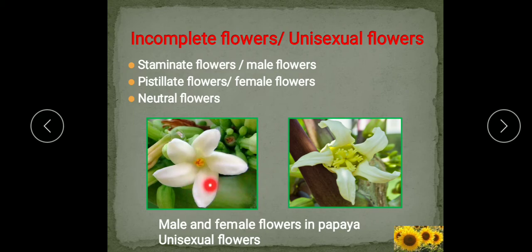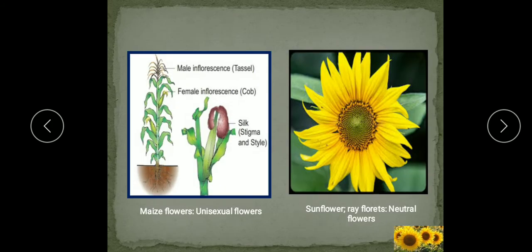So both these are the unisexual flowers in papaya. Now maize is also another example, I will show you further. Here one more category of the flower is there, which is known as the neutral flowers. So what are neutral flowers? There are some flowers, they have neither androecium nor gynoecium. So both the reproductive structures are absent in them. They are known as the neutral flowers.